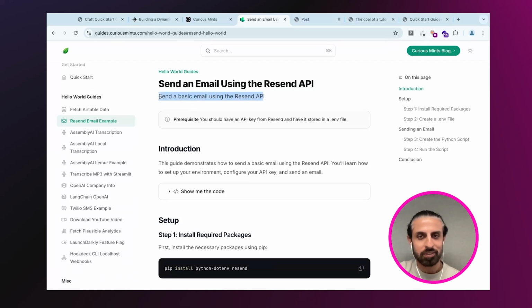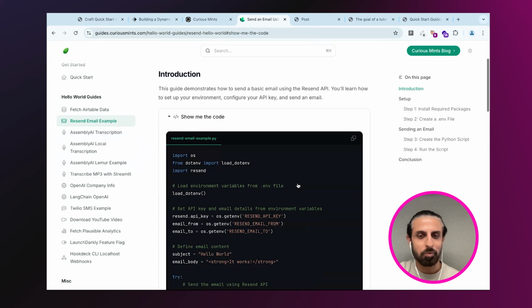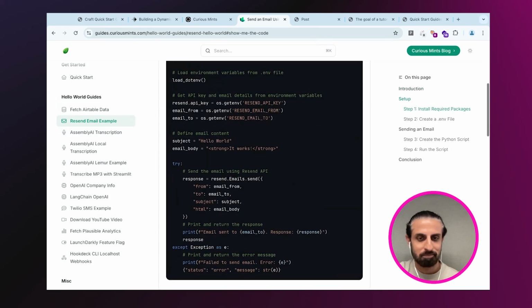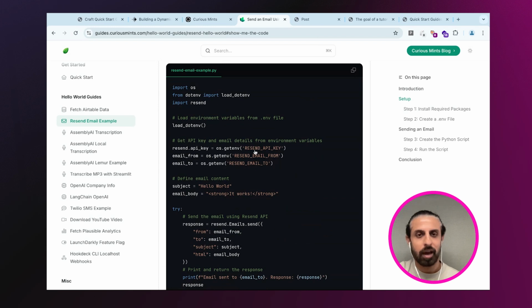Send a basic email using the Resend API. This guide demonstrates how to send a basic email. And this is probably what I'm looking for most of the time. So I can just copy this and replace my Resend API key. The big assumption that all of these guides make is that you're using Python with dotenv. When I'm playing around with stuff, I have a .env file sitting on my computer that has all of the API keys for all of the different API providers.